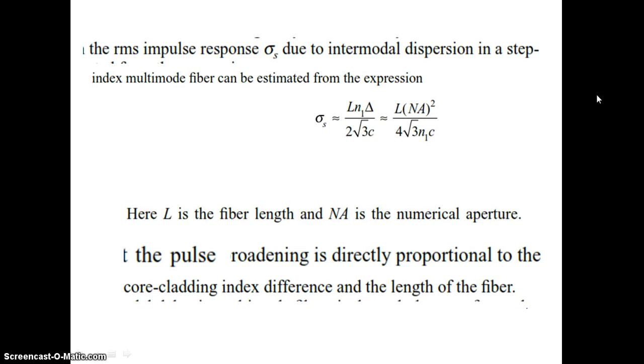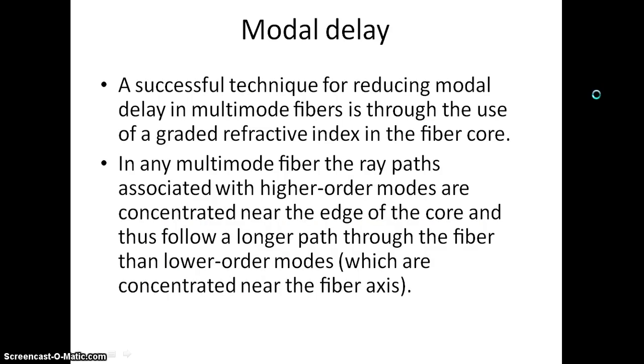And the pulse broadening is directly proportional to the core cladding index difference and the length of the fiber. Modal delay. So a successful technique for reducing the modal delay in multimode fibers is through the use of graded refractive index in the fiber core. So by having graded index means the refractive index decreases as the core radius increases.